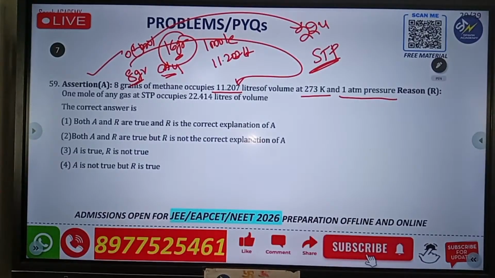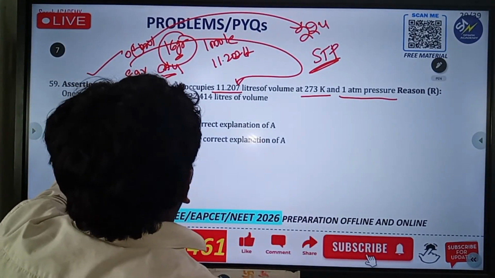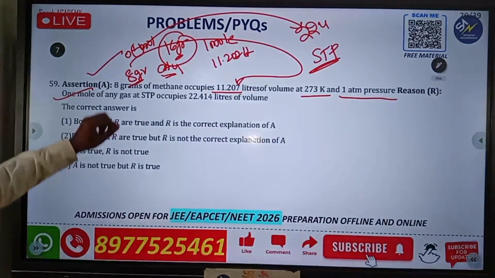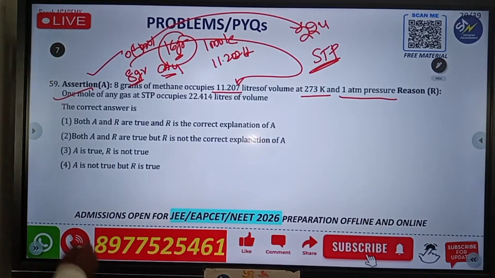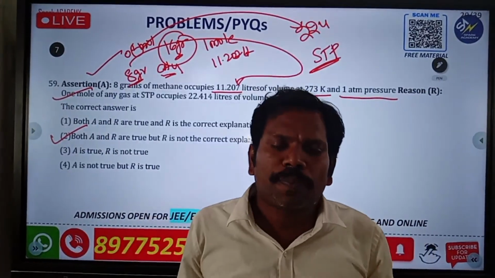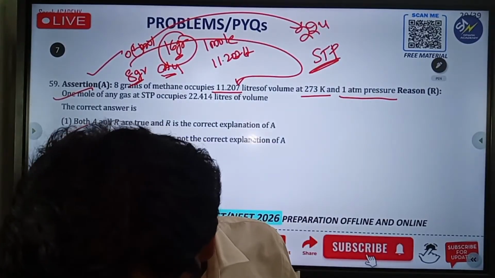Next one, the reason is: 1 mole of any gas at STP occupies 22.4 liters of volume. Yes, the reason is correct, and R is the correct explanation of A. So both A and R are true, and R is the correct explanation of A. Okay, Nana, this is very important.